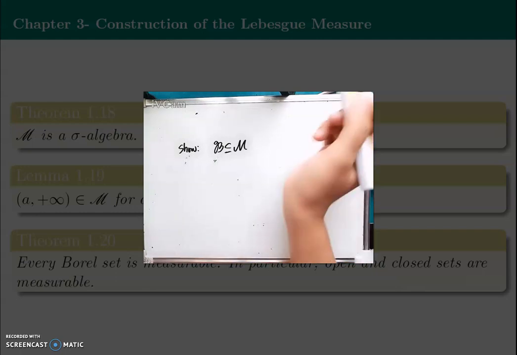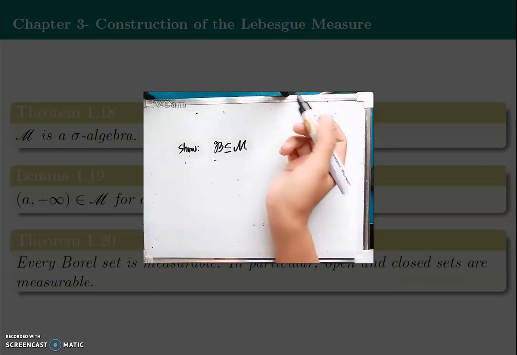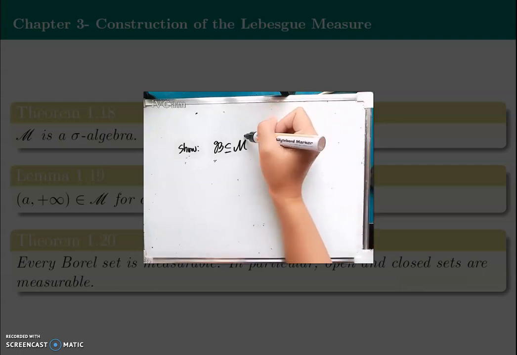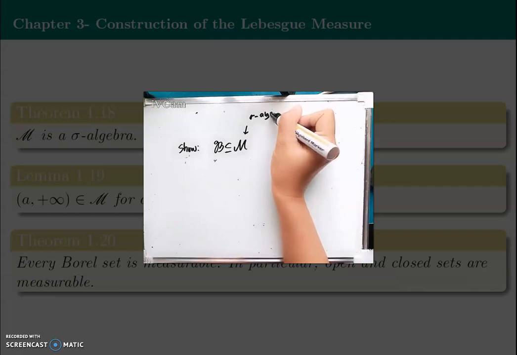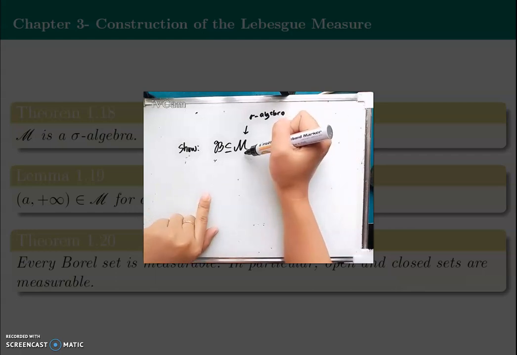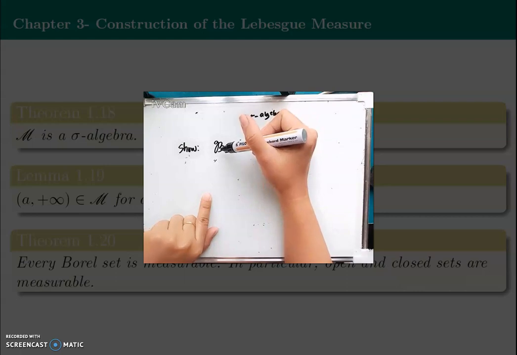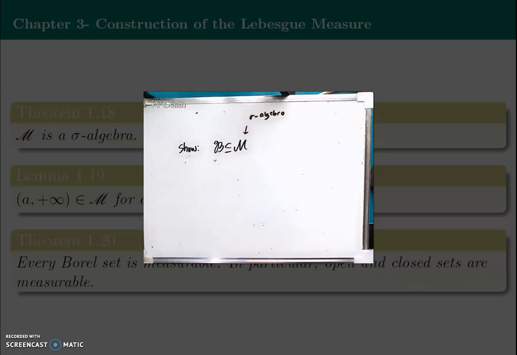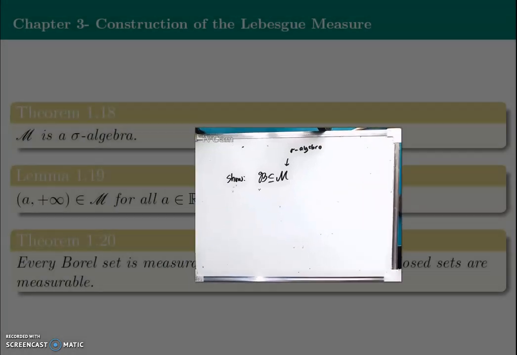To prove this, we show first, of course, that this script M here is a sigma algebra, because we know that this is a sigma algebra. So it suffices to show then that this script M contains every open subset of R. So we have here the Borel sets. So that's it.